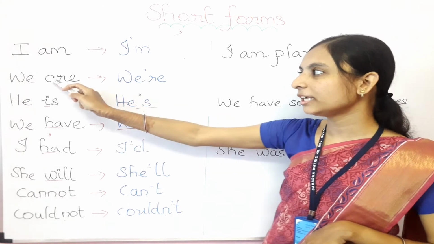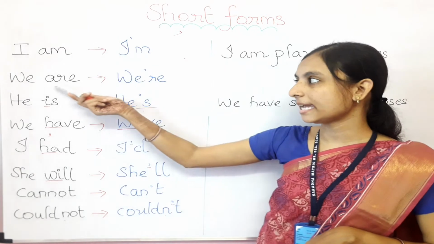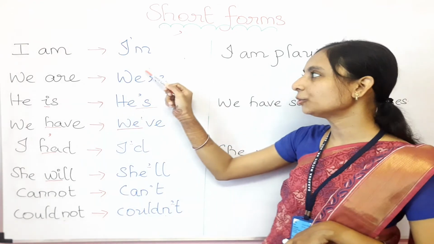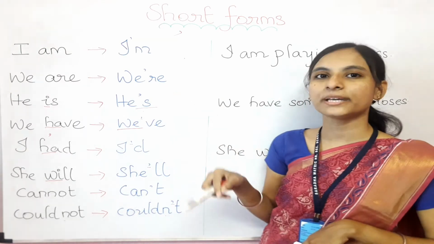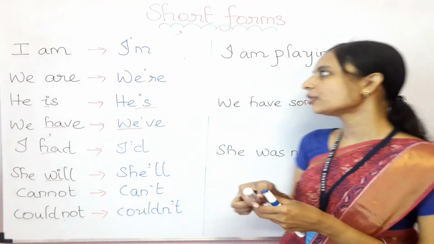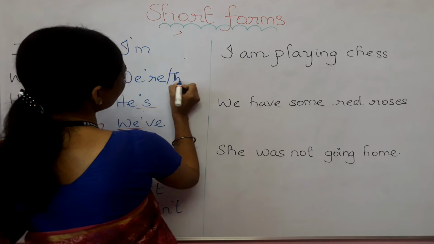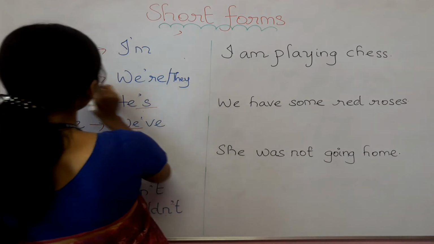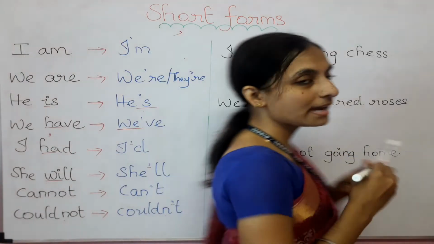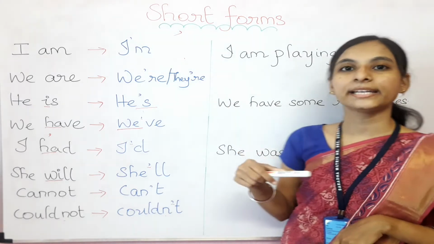Here, whenever we are talking in short form, we need to remove this a from the are. Then in place of this a you need to put an apostrophe so that it will become short form. And also when I say they are, the answer will be the same. They will come as it is. In place of a only we are going to put an apostrophe, then re: they're. They're, we're, you're, we can write like this only.